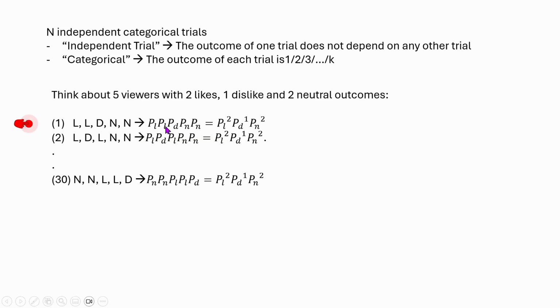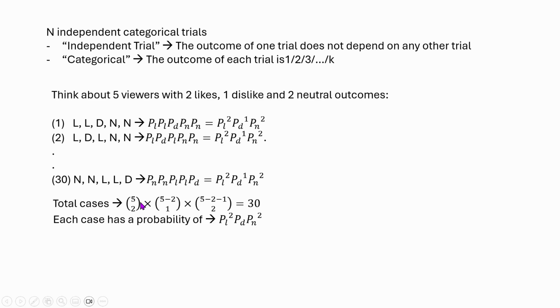You can multiply their probabilities together and it will look something like this if we arrange it properly. Another case can be that the first viewer is liking, the second viewer is disliking, the third viewer is liking, and the last two are neutral. Then again you get the same probability after multiplying all of these. The 30th case can be that the first two are neutral, the next two are liking the video, and the last one is disliking. Again, we are going to get the same probability. Now, the first question coming to your mind is, how do I know that there are 30 such possible cases? This is from combinatorics. This is how we get it.